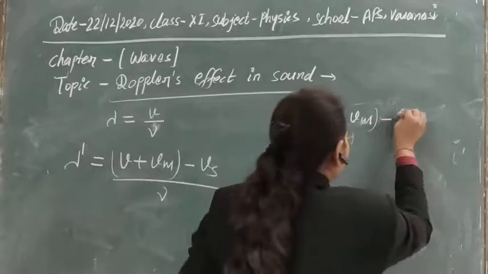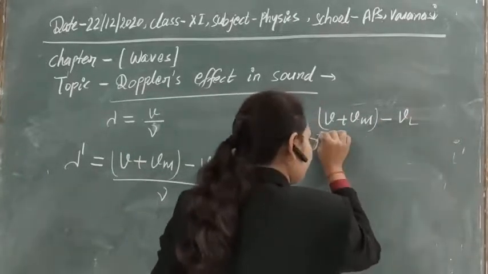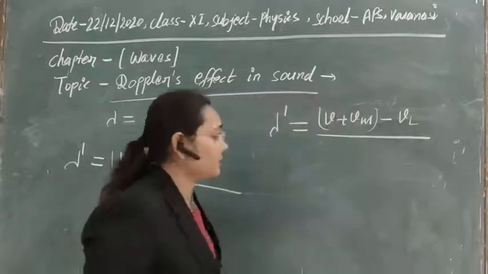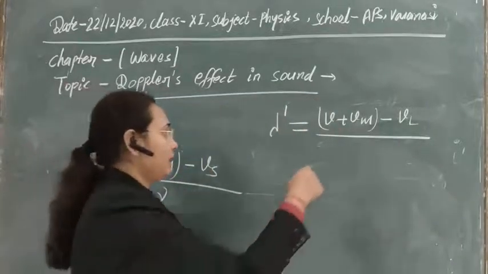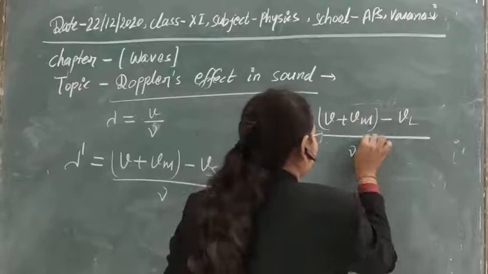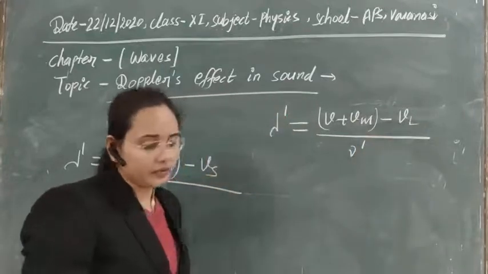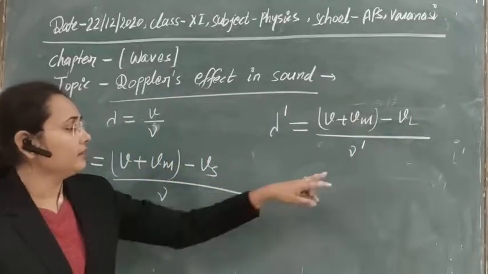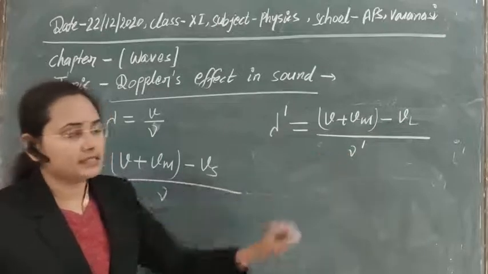And minus, due to the relative velocity of the listener, the distance decreased, and due to the movement of the listener a new frequency is heard, which is given by nu dash here.